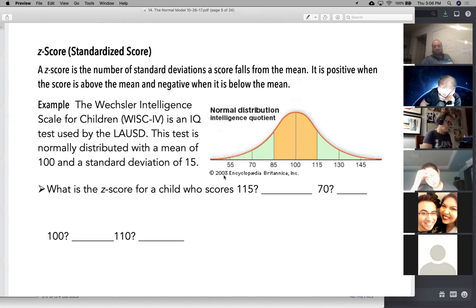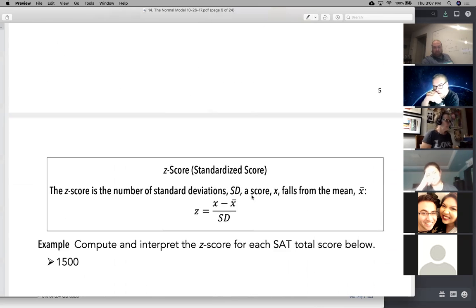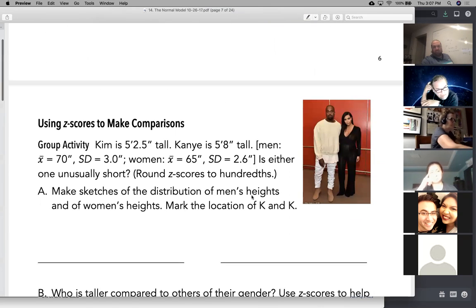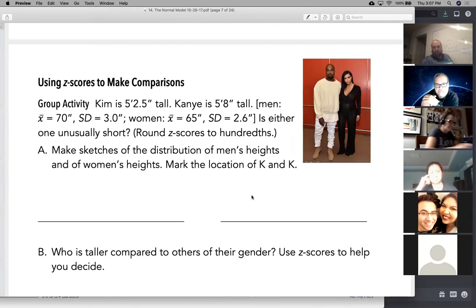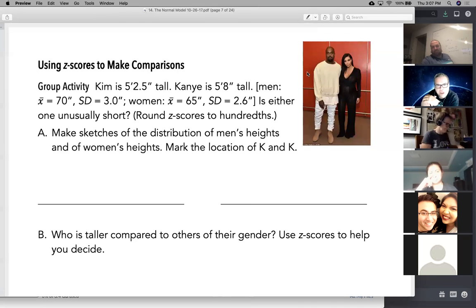But what does it mean? What does a z-score mean? It tells you how far you are away from the mean in terms of standard deviations. So if your z-score is 1, you are 1 standard deviation above the mean. If your z-score is 2, you are 2 standard deviations above the mean, and so on. It tells you where you are in terms of standard deviations. Very important, or as they say in Hebrew, muy importante. So this way we can actually compare